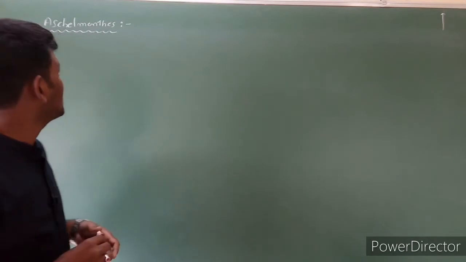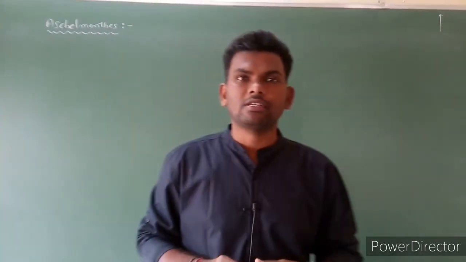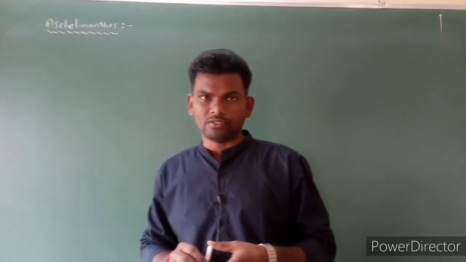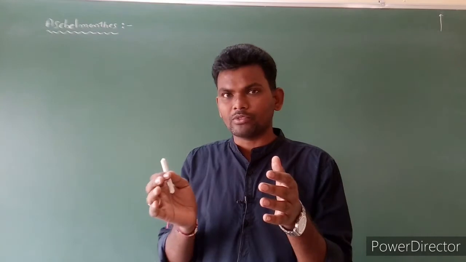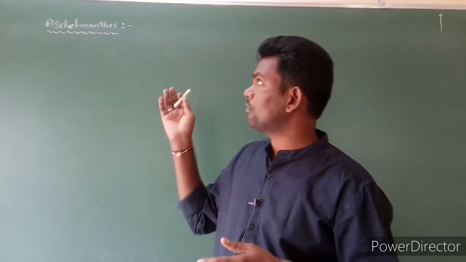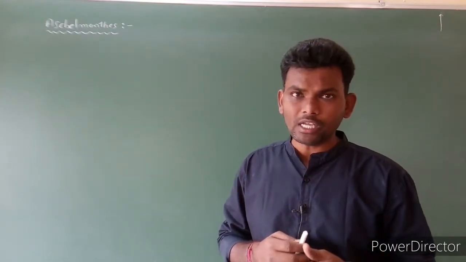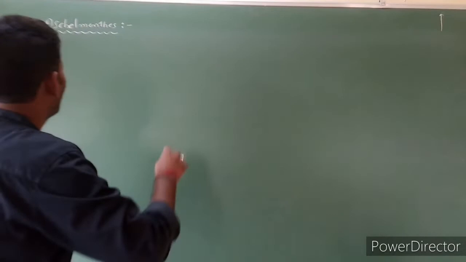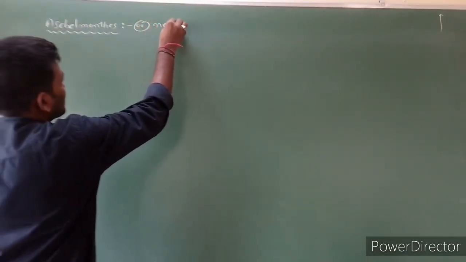Next phylum is Aschelminthes. It is also called Nemathelminthes. In this phylum, the thread-like worms are included.